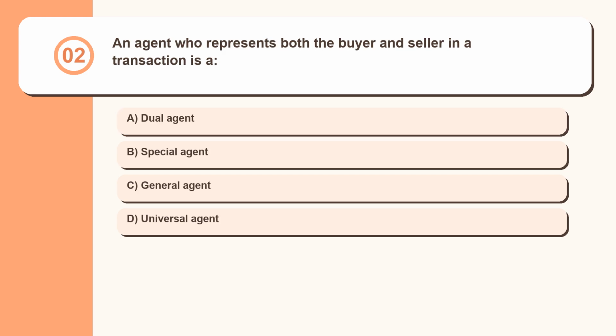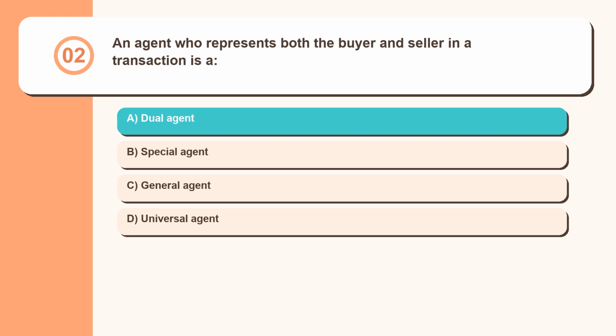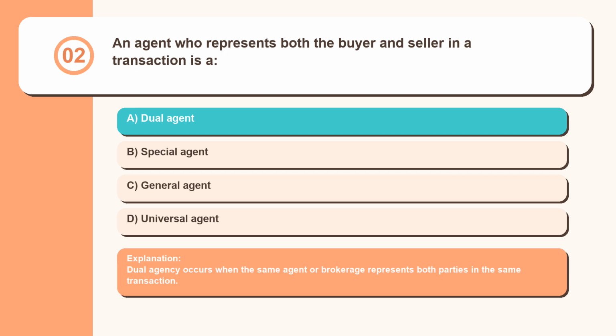Question 2. An agent who represents both the buyer and seller in a transaction is a: dual agent, special agent, general agent, universal agent. Dual agency occurs when the same agent or brokerage represents both parties in the same transaction.